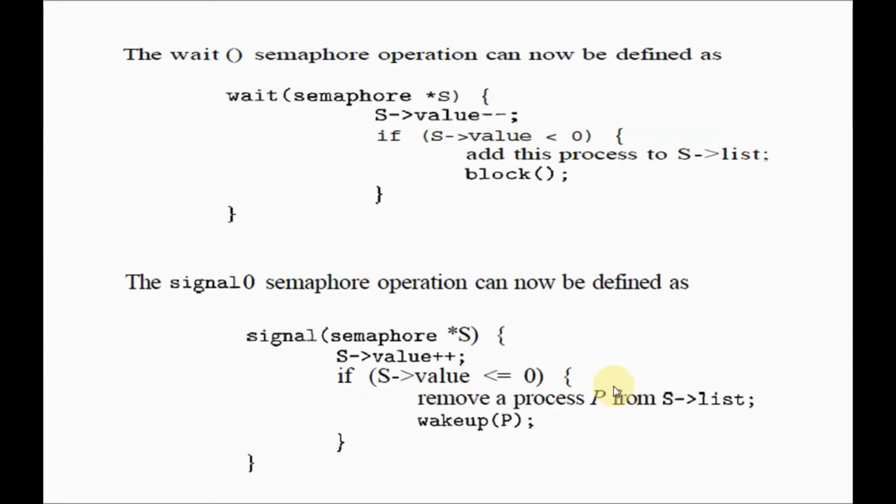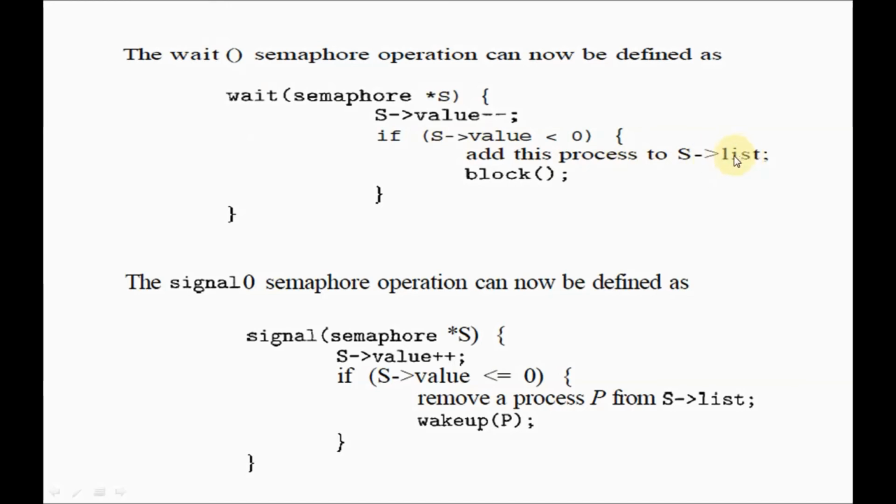So these are the code parts for the wait operation, and this is the code for the signal operation. See, very simple. Here this is the wait operation. I told you the semaphore is going to store the value, right? This value is the value of the process that is waiting.